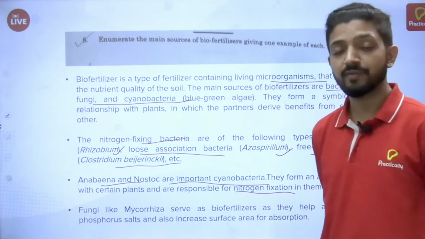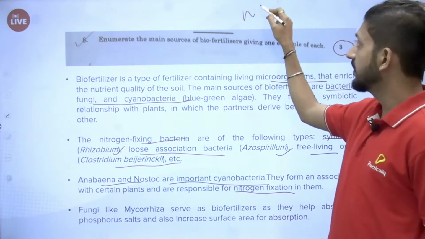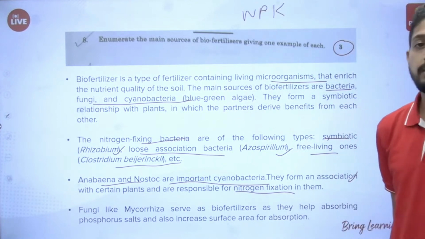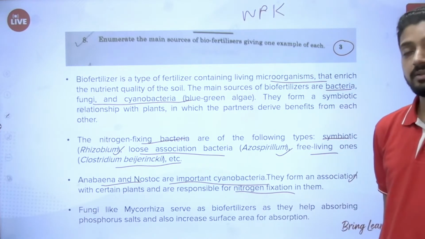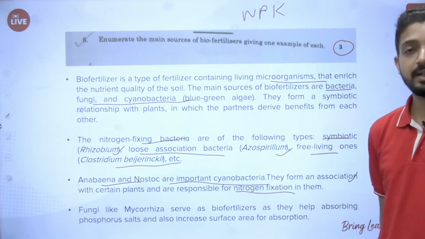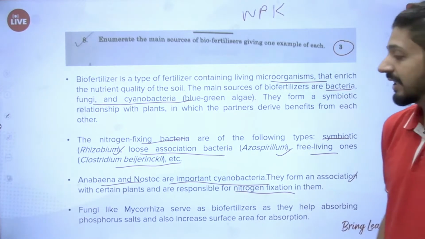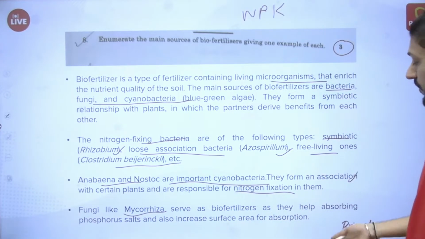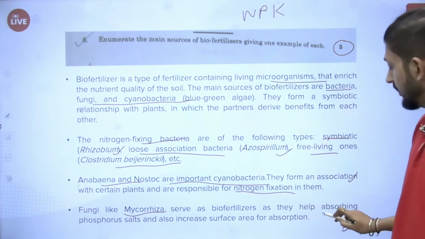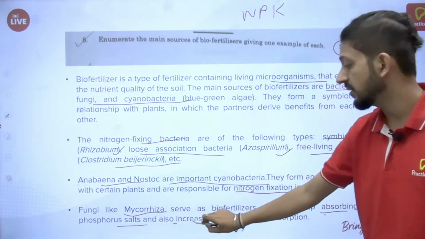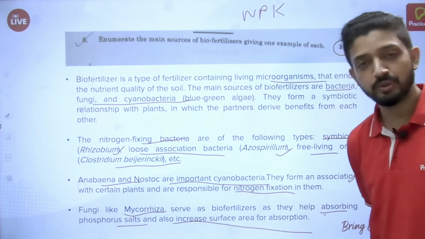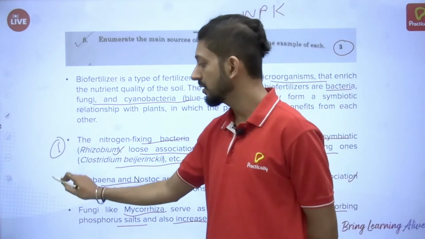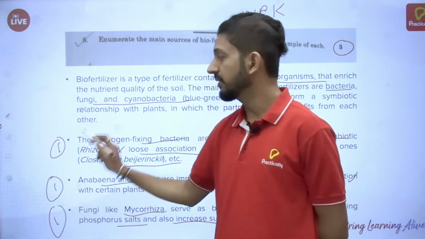That's why they act as a biofertilizer, because plants require NPK, these 3 elements are very important, so anything that contains these 3 elements acts as fertilizer. And the fungi example is mycorrhiza, which also forms a symbiotic association. They help in absorbing phosphorus and also increase surface area for absorption of water and other nutrients. So these 3 things we have to mention, and you will easily score 3 marks for this question.